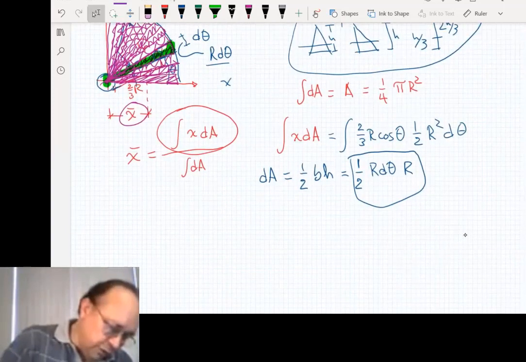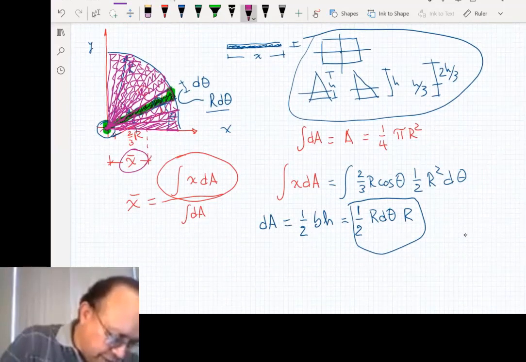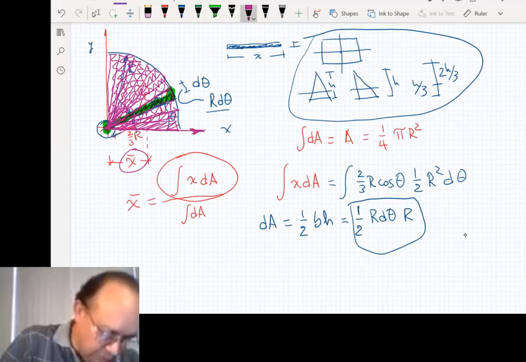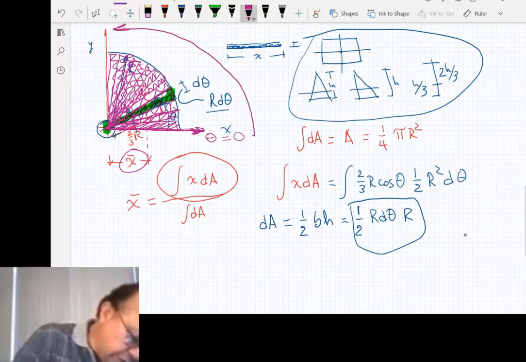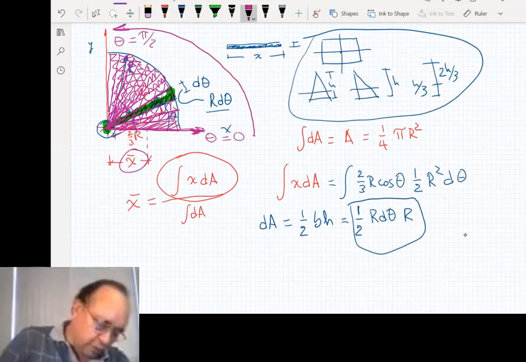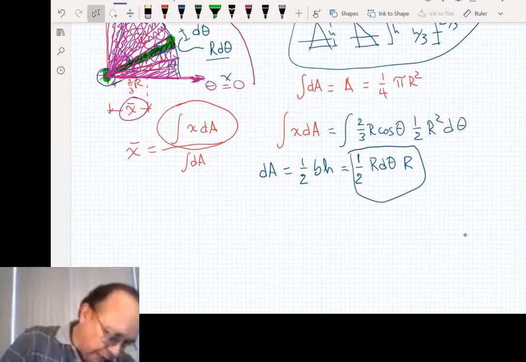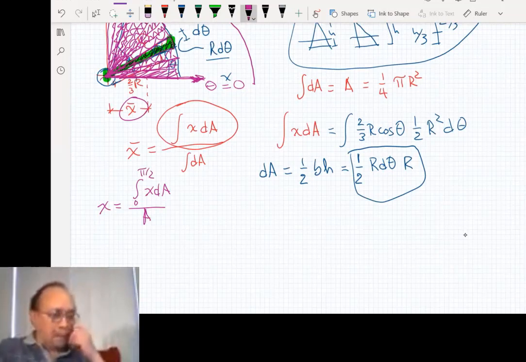So let's do it. We have to do all those areas from when the angle is here at the floor following the x-axis, that's when theta is equal to 0, and then we sweep the whole area all the way up to theta equals pi over 2. So x bar will be the integral of x dA from 0 to pi over 2 over the total area, right?